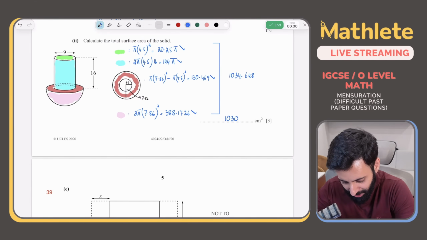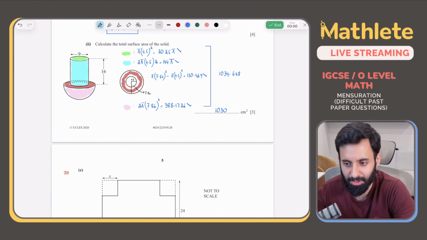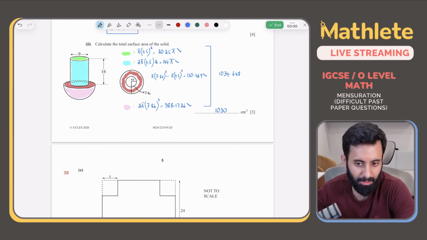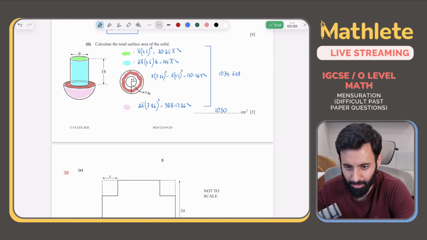But 3 significant figures will be 1030, but the examiner is lenient. 1030 is accepted, 1040 is accepted, 1034.6, 1035.1. But the standard rule that I follow is 3 significant figures.